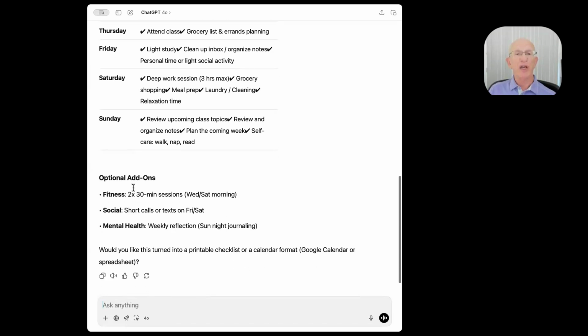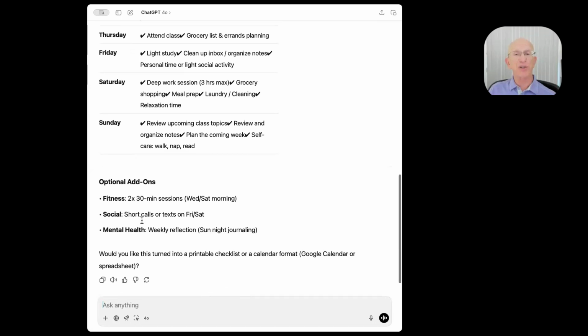May not work right, but you can do some add-ons here. So you want to make some social calls, you want to have some journaling, you want it into a checklist or a calendar. It'll even convert it to a Google Calendar if you want to do it. It's just great for those things.